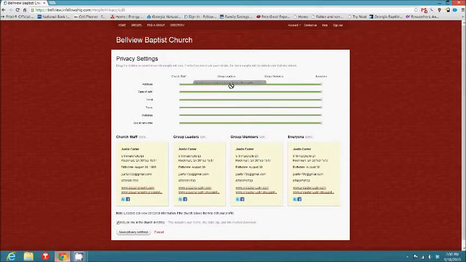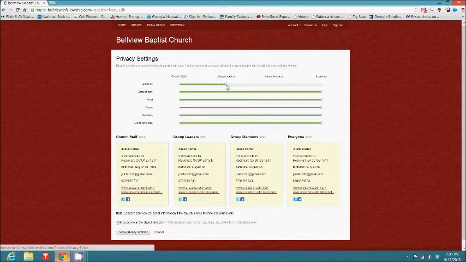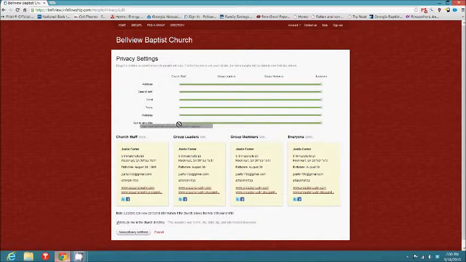So I would slide it over here to the side, and it would basically be under group leaders. But then let's say that I'm fine with having my social networks on there, but I really only want church staff to see my social networks. Then I would pull it over here to the side, and that would be how you do that. And you'd click Save Privacy Settings.